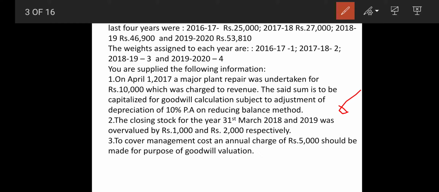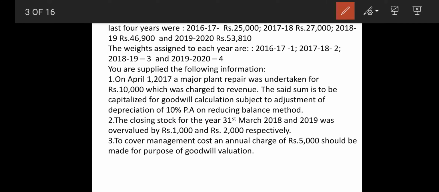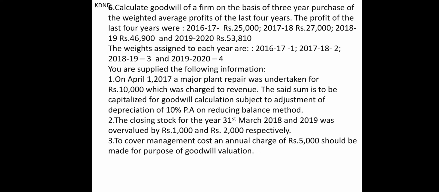So to rectify that, we will add this 10,000, and apart from this we have to deduct depreciation every year at 10% per annum by the reducing balance method. Last year in 11th standard we learned about the reducing balance method, that is, depreciation is charged on the balance that is left. So every year depreciation will be charged on the remaining balance.